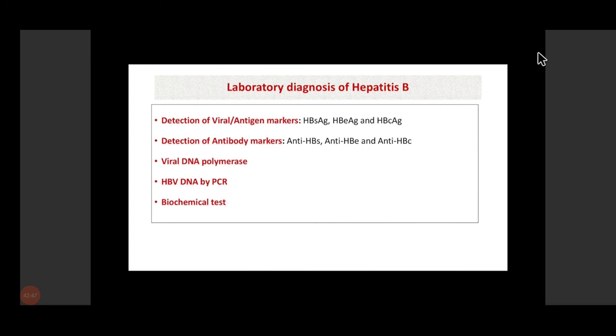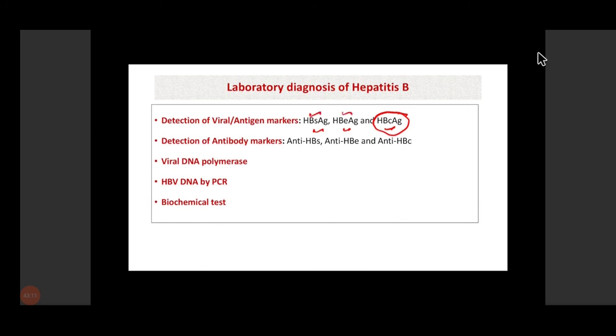Laboratory diagnosis is mainly based on the viral or the antigen markers. As I told you, we can detect HBs antigen, HBe antigen, and hepatitis B core antigen. Now, hepatitis B core antigen will not be secreted in the serum. It can only be detected with the help of immunofluorescence in the liver cells. So generally, we rely on hepatitis B surface antigen and HBe antigen.